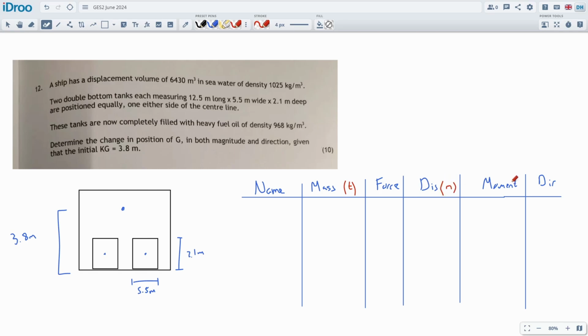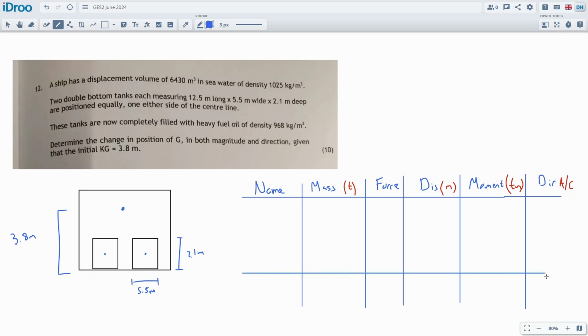So the distance will be done in meters. The moment technically then will be done in ton meters. That's just fine. And the direction will be anti-clockwise or clockwise. The reason why we're saying that is because if you pick the vessel up and you dropped it on its side, it would be like this. That's what I'm imagining anyway.